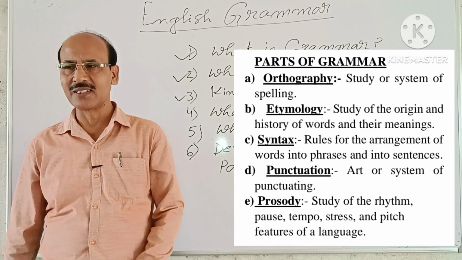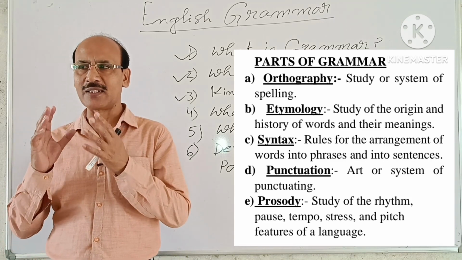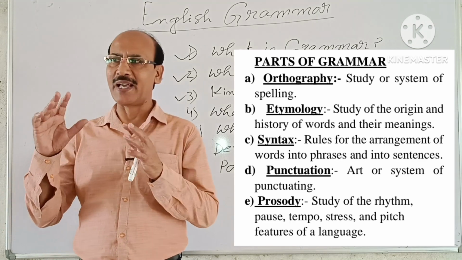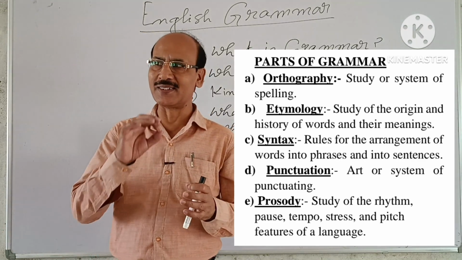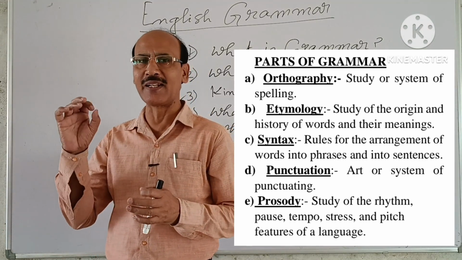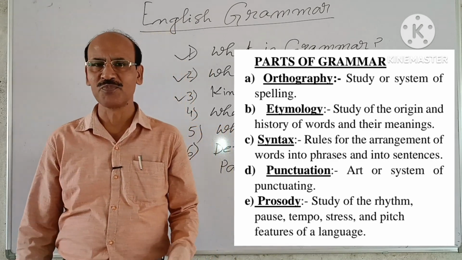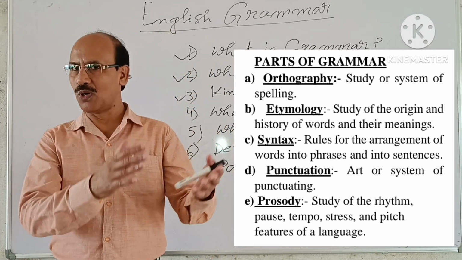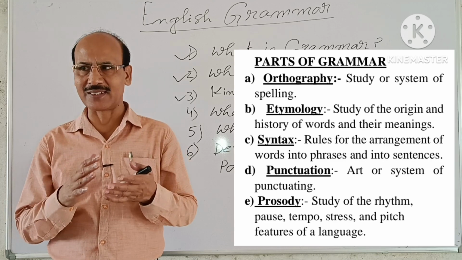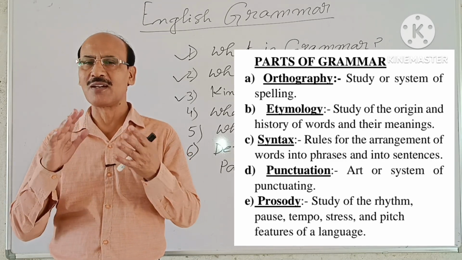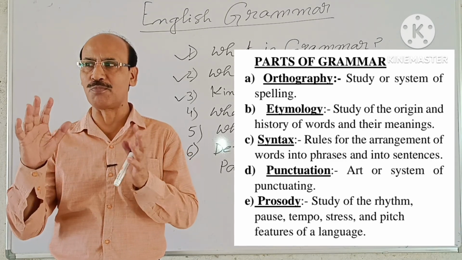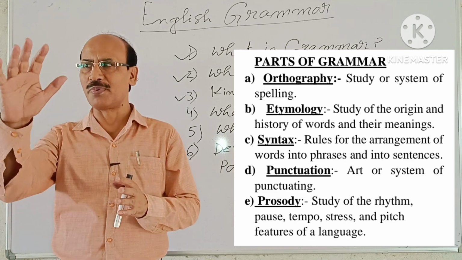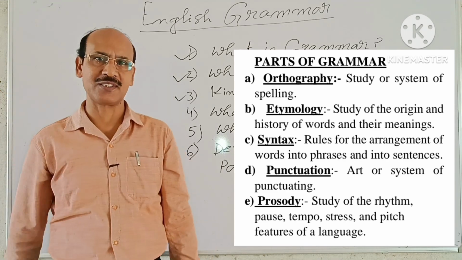What is syntax? Syntax are the rules for the arrangement of words into phrases and into sentences. We make sentences with words, and syntax is the rules for the arrangement of words into phrases and sentences.